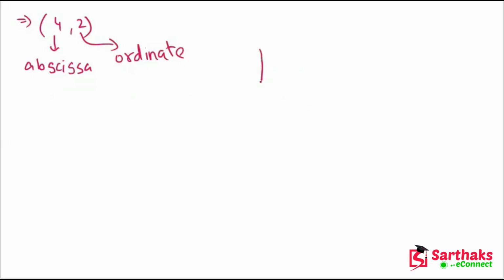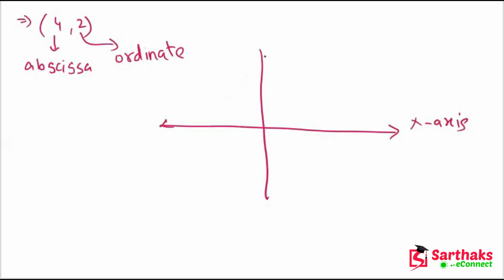Now let's draw the Cartesian plane. This is our Cartesian plane. This is our x-axis, and this is our y-axis. Okay, so this is x and this is x dash, this is y and this is y dash.